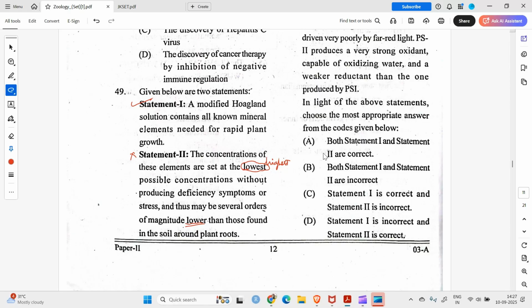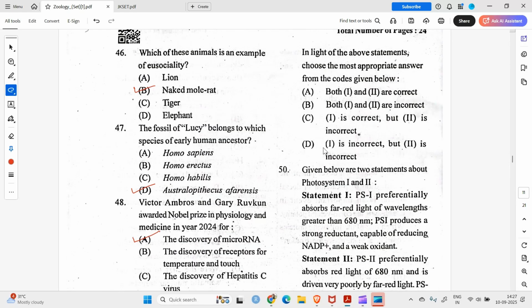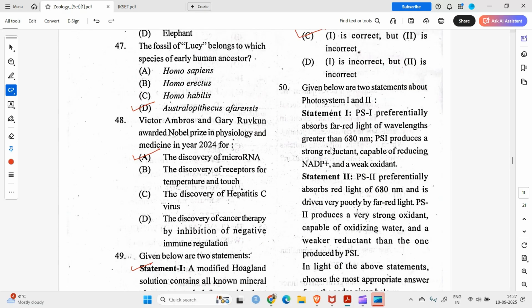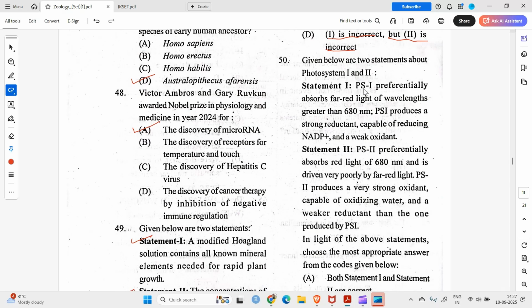So what we have to do, in the light of the above statements, is choose the most appropriate answer. Both 1 and 2 are correct? No. Both 1 and 2 are incorrect? No. 1 is correct, 2 is incorrect. Okay. Look here. 1 is correct, but 2 is incorrect. Nice. Given below are two statements again, about photosystem 1 and 2.